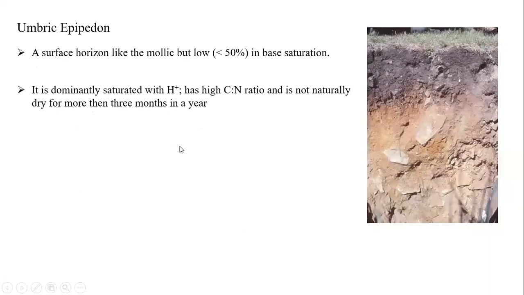Umbric. Umbric is opposite to our previous mollic epipedon. A surface horizon like mollic, but base saturation will be very low. It is dominantly saturated with H plus ions, has a very wide range of C:N ratio, and is not naturally dry for more than 3 months in a year. We can't see complete dryness, but here we can see very less saturation, with some domination of H plus ion.